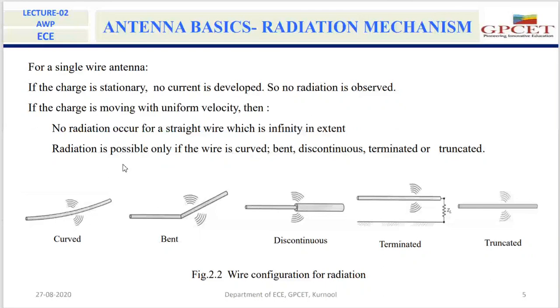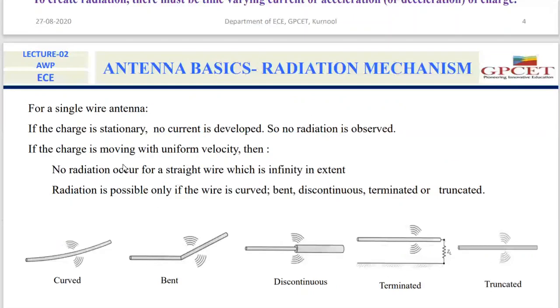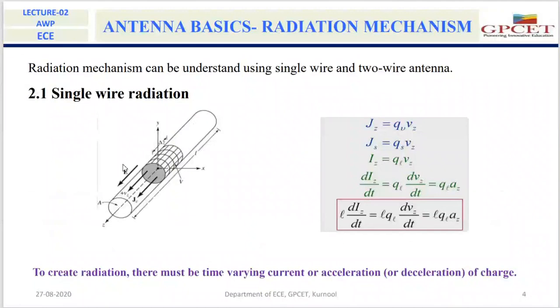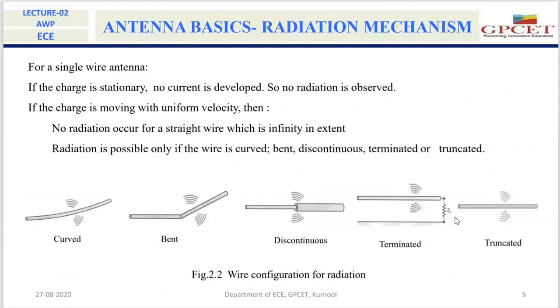So if you take any wire, in order to get the radiation from that wire, there must be a time varying current or acceleration or deceleration of the charge. In order to accelerate or decelerate the charge, that wire must be in curved shape, or we need to make it a bend or discontinuous, termination or truncation. Because of these configurations, the charge that is present in the wire will get accelerated or decelerated.